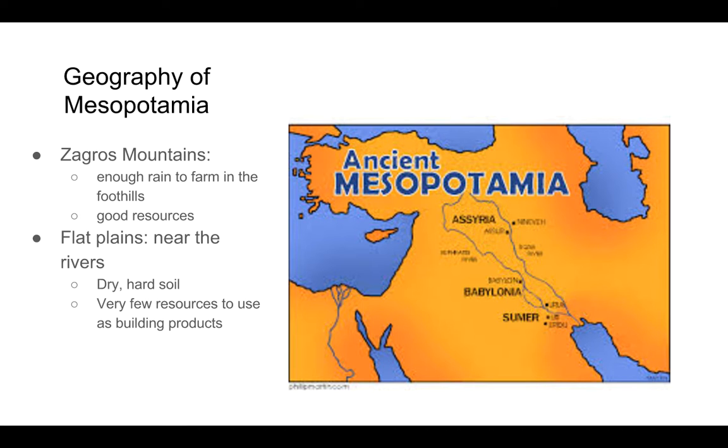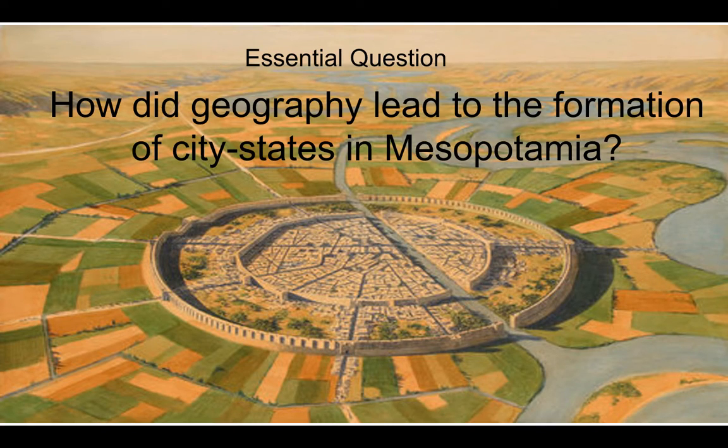So this is going to play a factor here in understanding and trying to answer our essential question, which is, how did geography lead to the formation of city-states in Mesopotamia? So this is going to be the question we're trying to answer throughout this chapter. And let's take a look at some of the things that happened here.